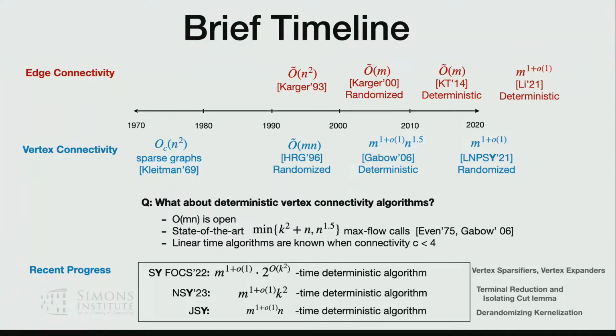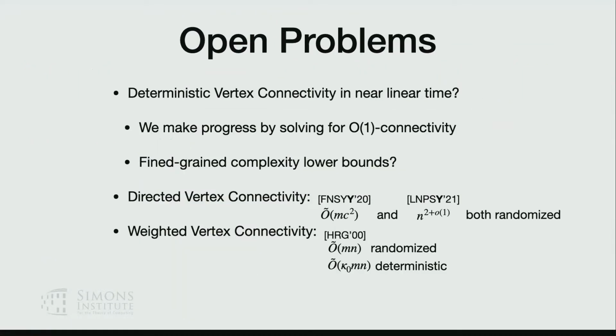And I want to add a few keywords of the techniques that we developed along this line. For the first one, we developed something called vertex pacifier, and we use the vertex expander to make this work for small connectivity. And then we use the terminal reduction and accelerating cut lemma for the K square MaxFlow. And the last one, for n MaxFlow, is the randomization of the technique in the kernelization from the previous one.